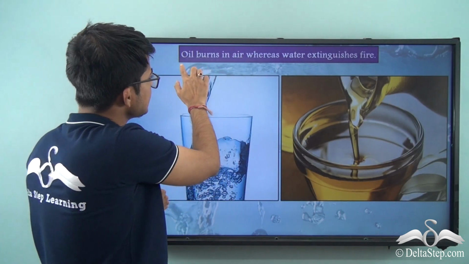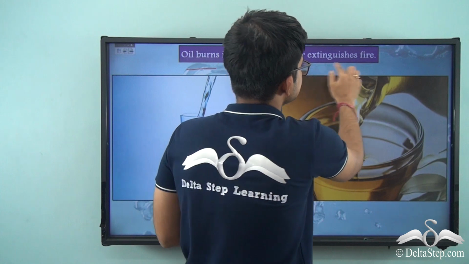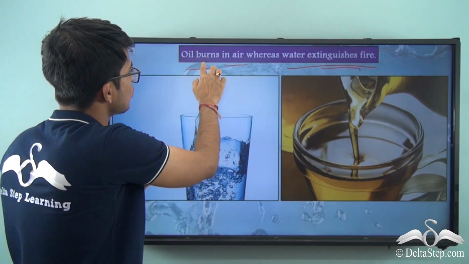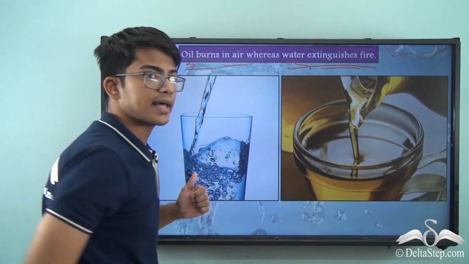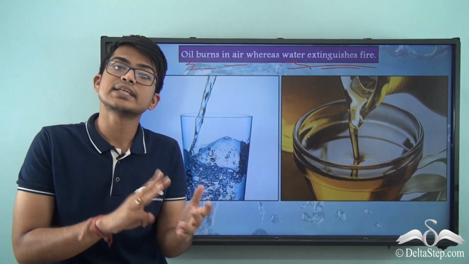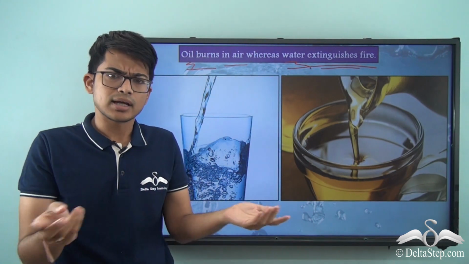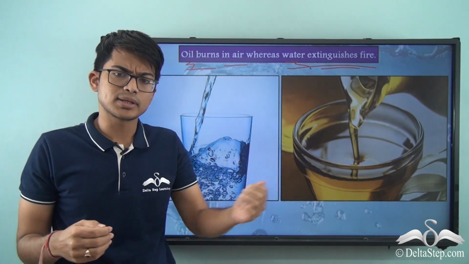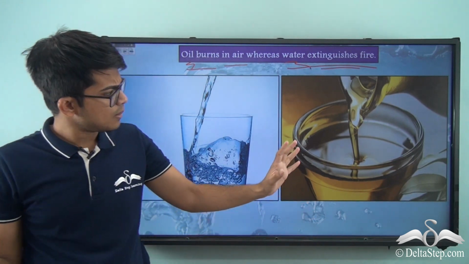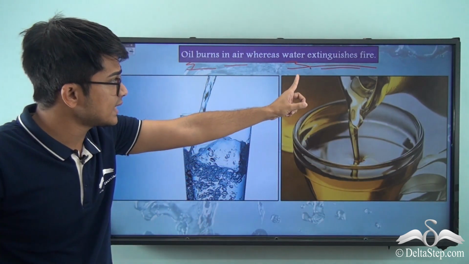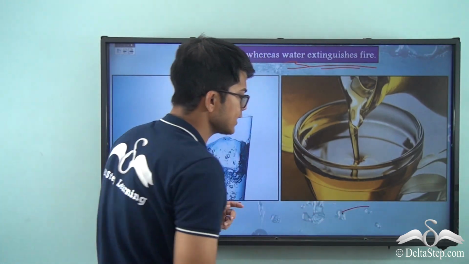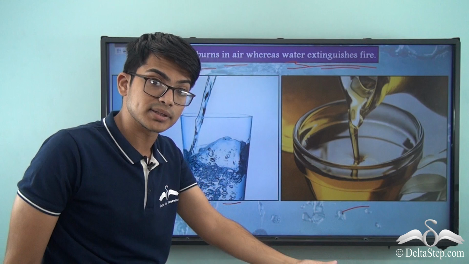Now, oil burns in air whereas water extinguishes fire. So very varied characteristics. Oil and water have different characteristics. Why is this? Because till now we were talking about the different states of water: ice in solid state, then liquid water, and then gaseous steam, but they are all water. But in this case you have oil, and that is a different liquid. Water and oil are different liquids, which is why they have different chemical properties.